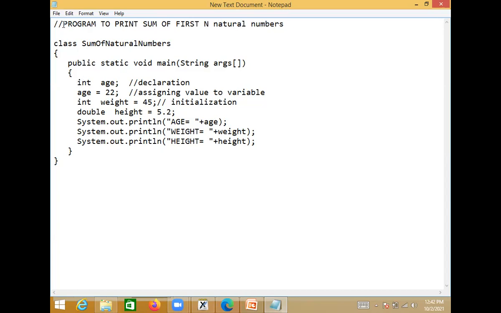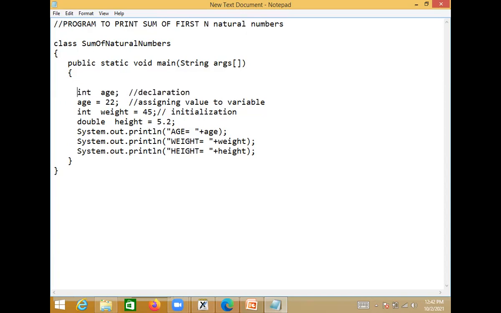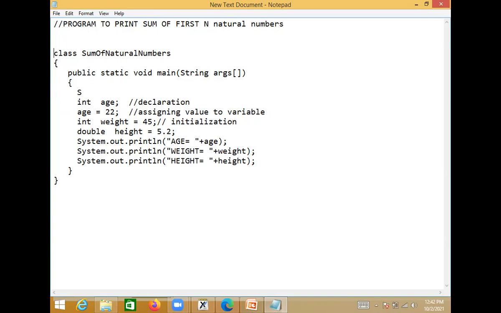Okay, so n value we need to read from the keyboard, yes or no? So we should ask the user how many numbers sum he wants. So that's why we create a scanner here, so we need to import the scanner class. So import java.util.Scanner.